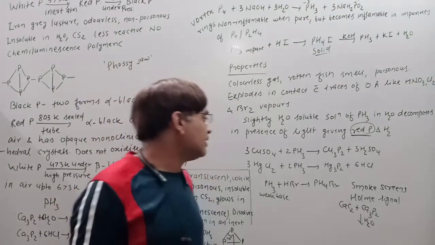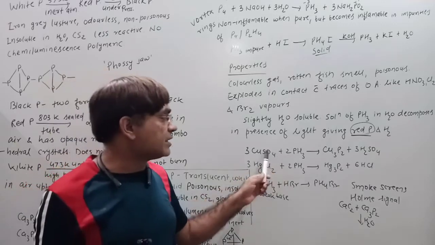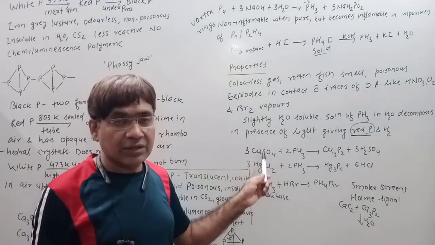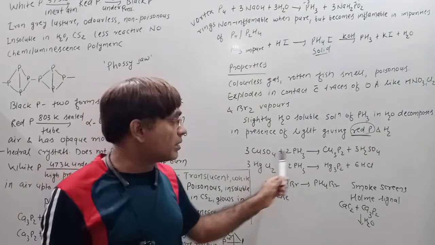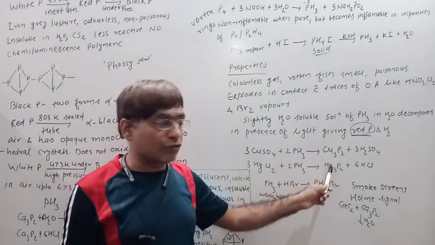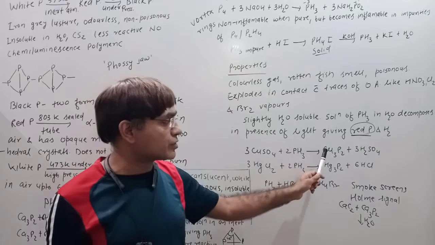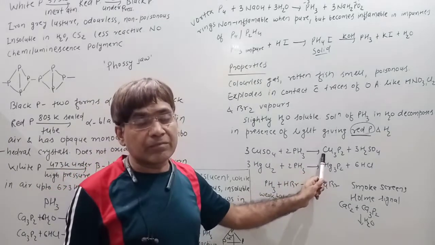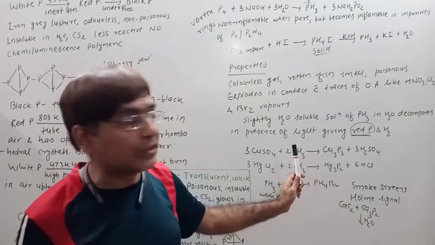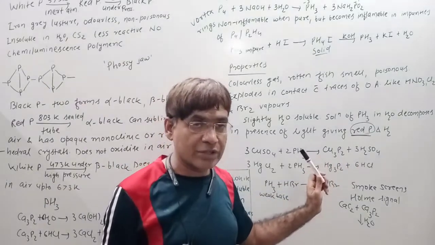After that, when phosphine is treated with heavy metal salts, metal phosphides are formed, which are black in color. So when copper sulfate is treated with phosphine, a black precipitate of Cu3P2 is formed along with the formation of H2SO4.